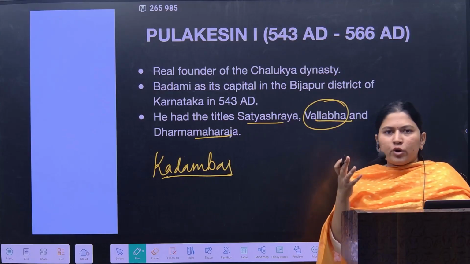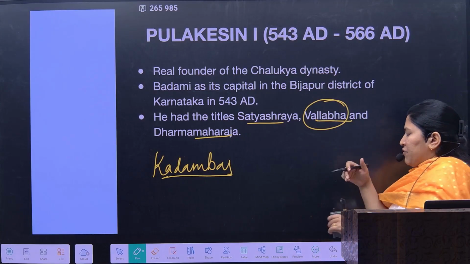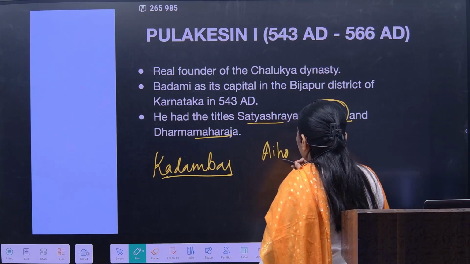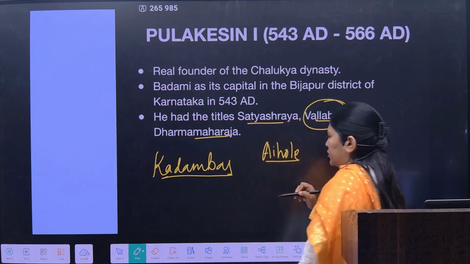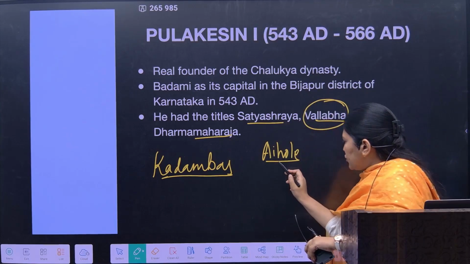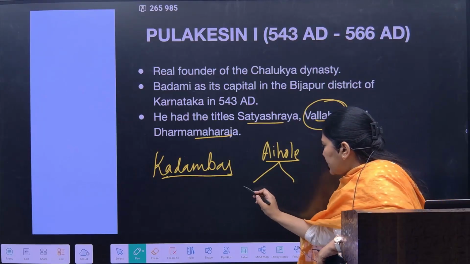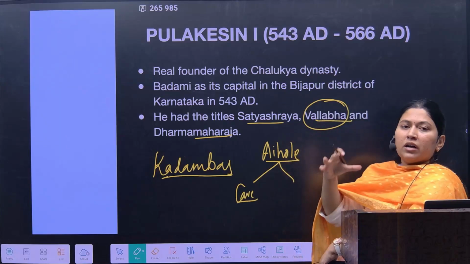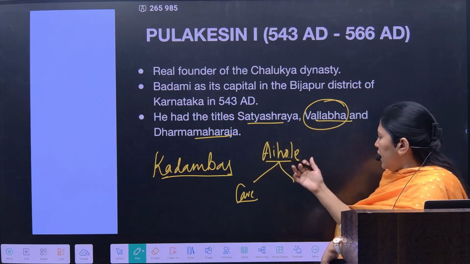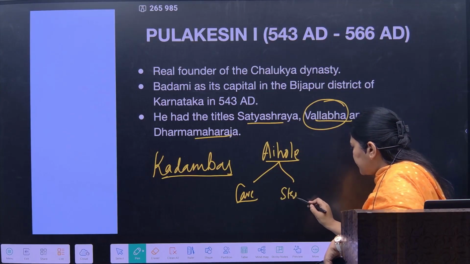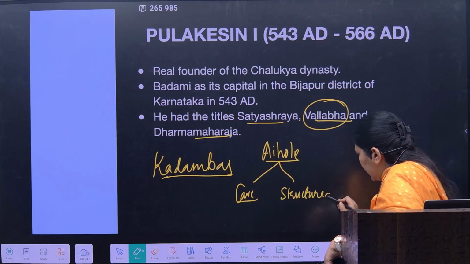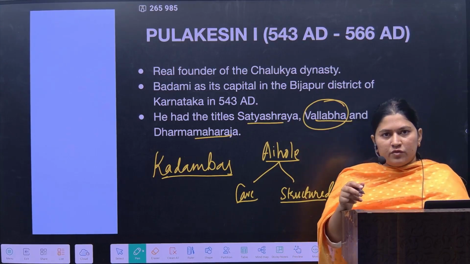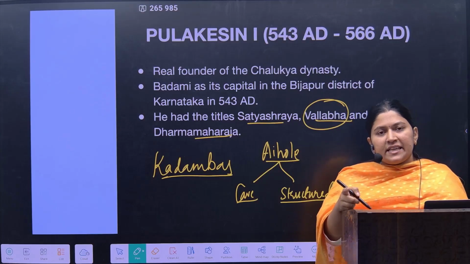Okay, now when we are talking about the Aihole inscription, whenever we are talking about the Chalukyas, we majorly have the source or the references from the Aihole inscriptions. Now this Aihole site consists of two kinds of temples. One are the cave-like temples, carved out as a single rock-cut architecture, and the second is the structured temple. Now the structured temple is a combination of both: first Dravidian style and second the Vesara style.